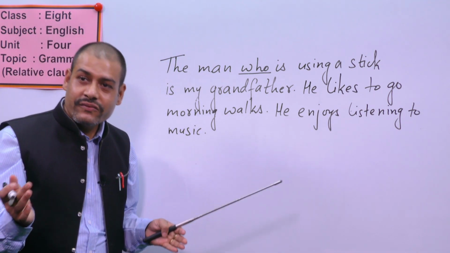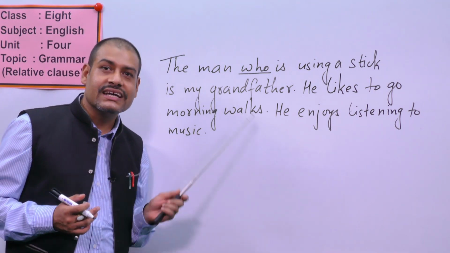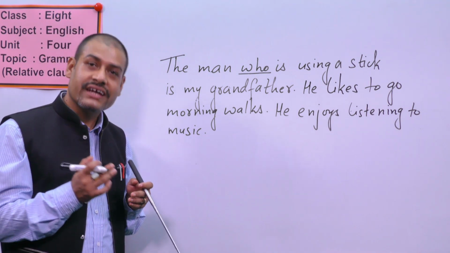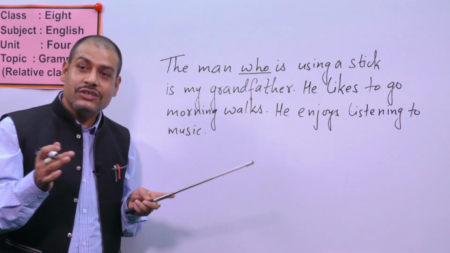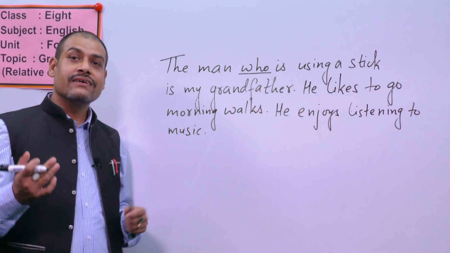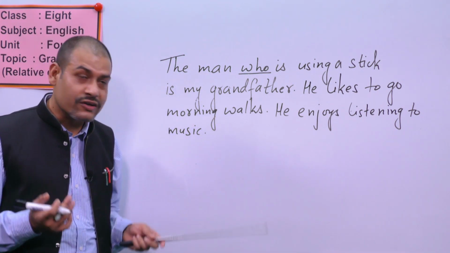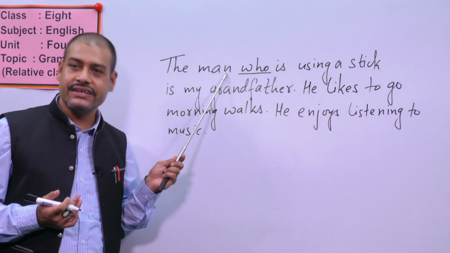So, have you written this type of sentences? Yes, some of you might have the same sentences I have written, okay? Some of you might not have written that, all right? So, if you haven't written like this, no problem, dear students. The first sentence, you have to be very careful, okay?